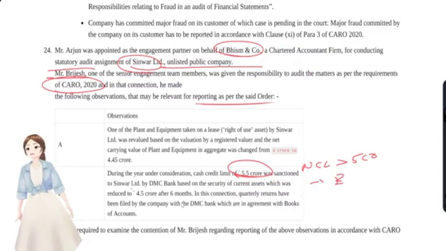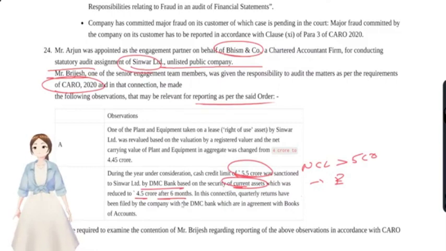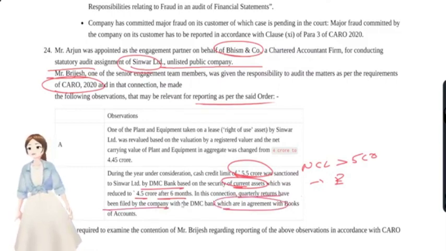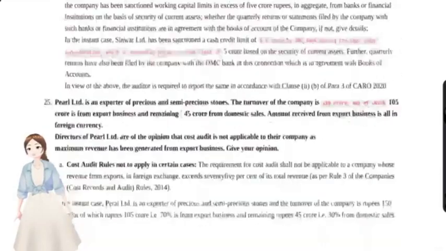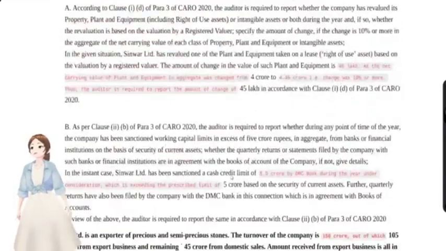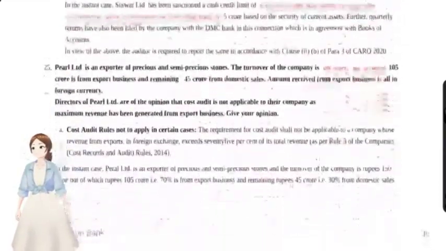Okay, it was sanctioned by the bank based upon the security of current assets, and was reduced to 4.5 crore after 6 months. No problem. At any point of time, if it touches 5.5 crore, this CARO is applicable. In connection, quarterly returns have been filed by the company which are in agreement with books of accounts. Yes, we have to report the same thing in those two matters. Okay, and now we'll move on with question number 25.